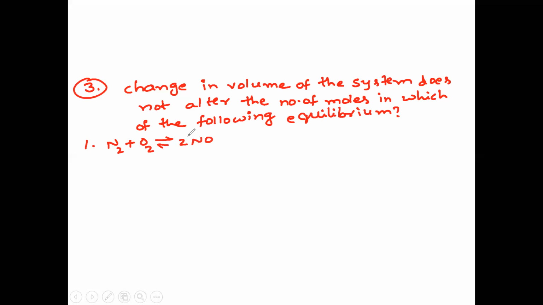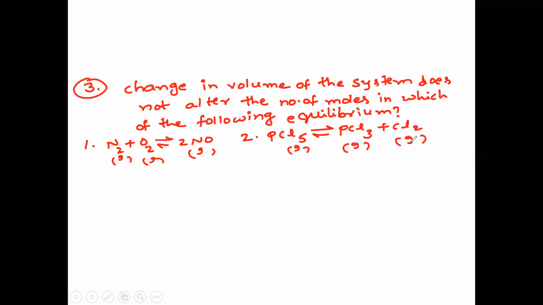Option one: nitrogen gas combines with oxygen gas to form nitric oxide, all are gases. Second option: PCl5 gives rise to PCl3 plus Cl2, also all are gases. Third option: N2 plus 3H2 gives rise to 2NH3, all are gases.